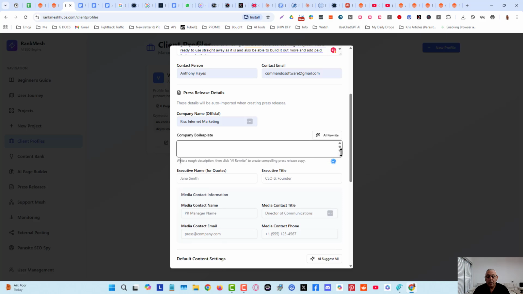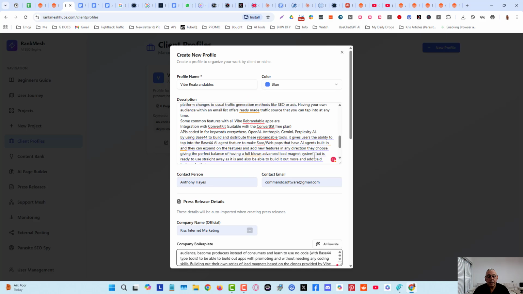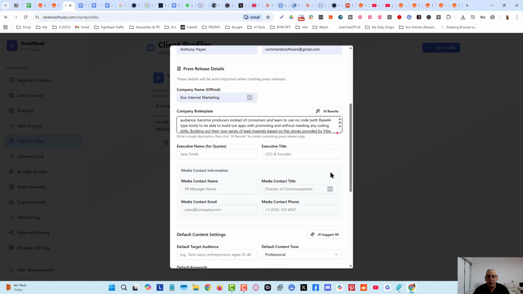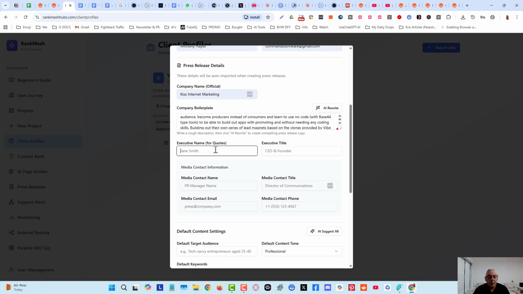So it's got the same information at the top and in here as well. Why? Because I can click on here to get the AI to rewrite. Now before I do that, let me fill in some other things in here.